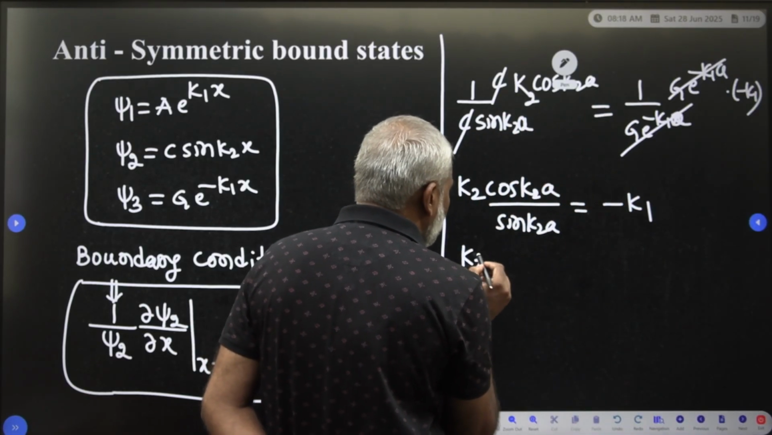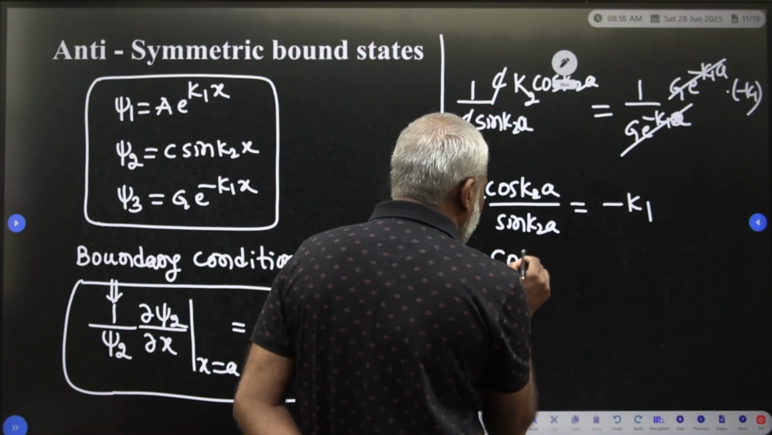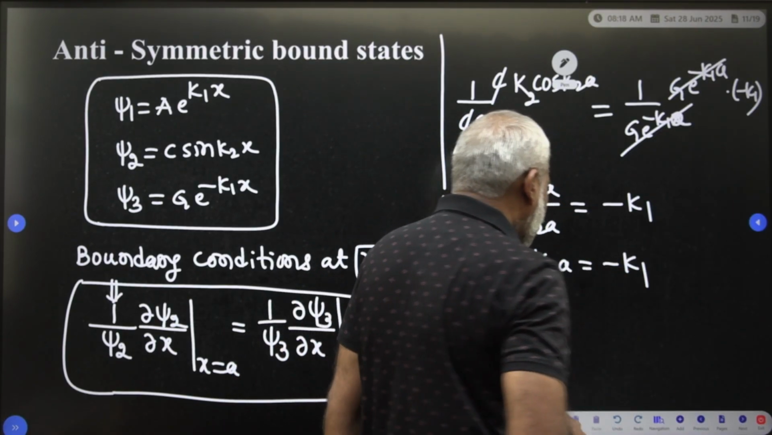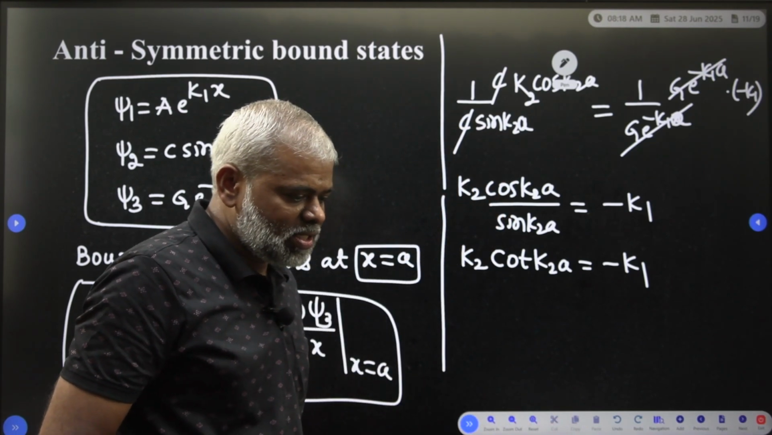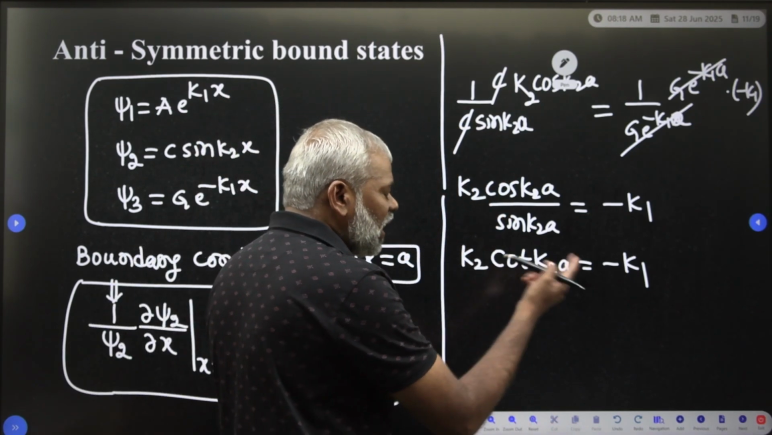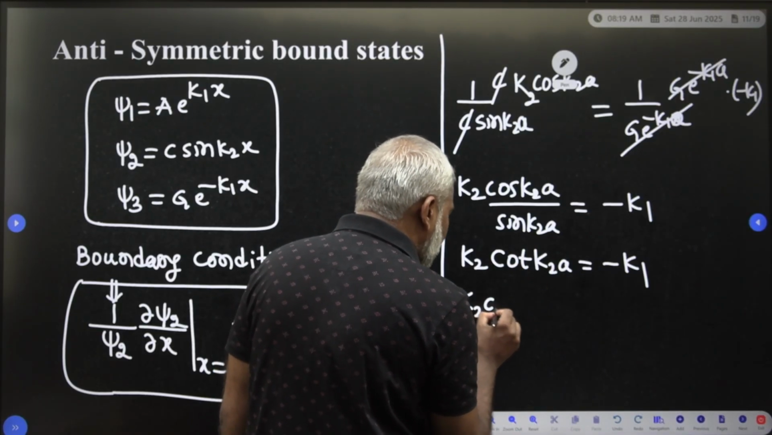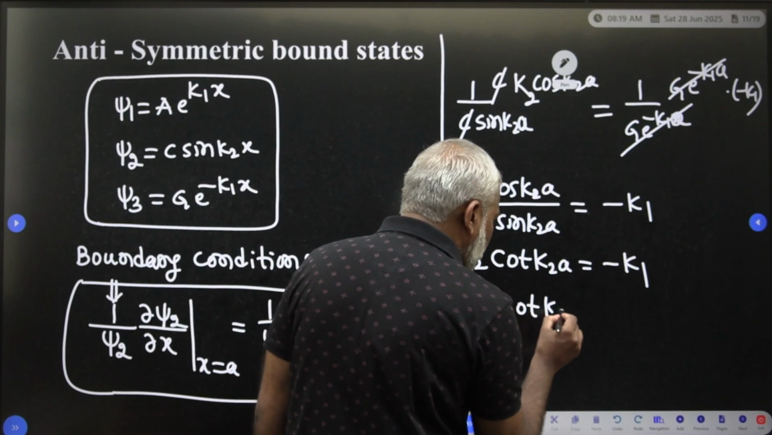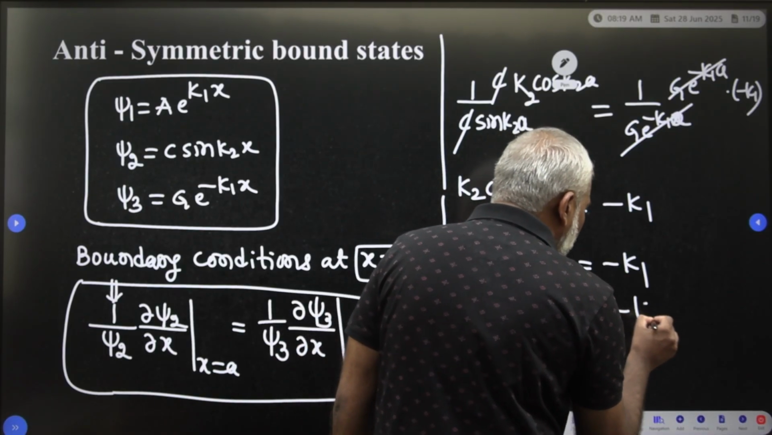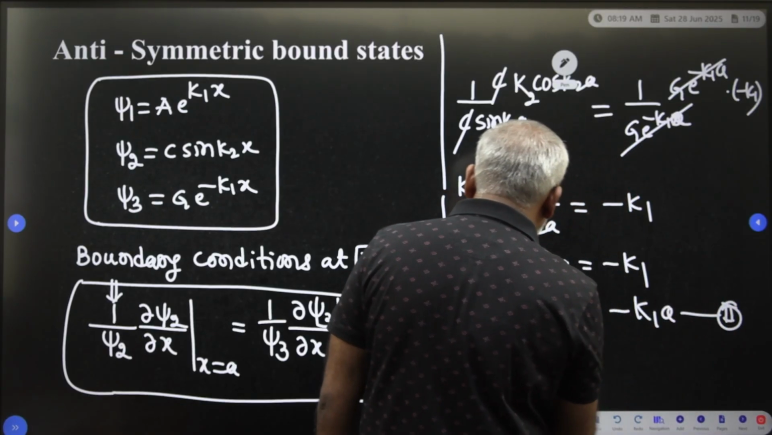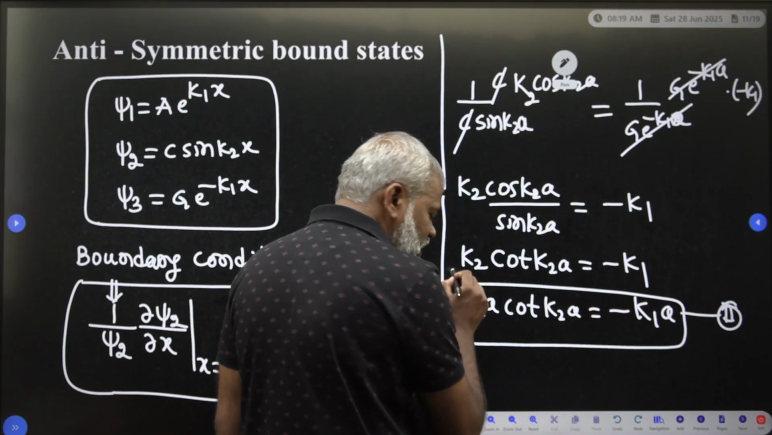So therefore k2 into cot k2a, which one is it? Cot k2a is equal to minus k1. Now again you have to multiply on both sides by a. So k2a into cot k2a is equal to minus k1a. This is the equation number 2 you have to write.